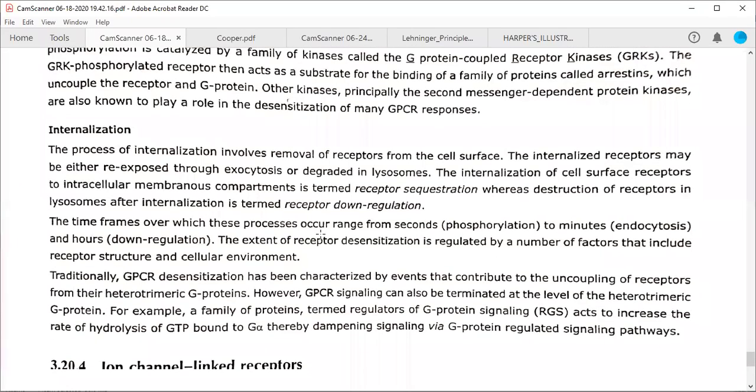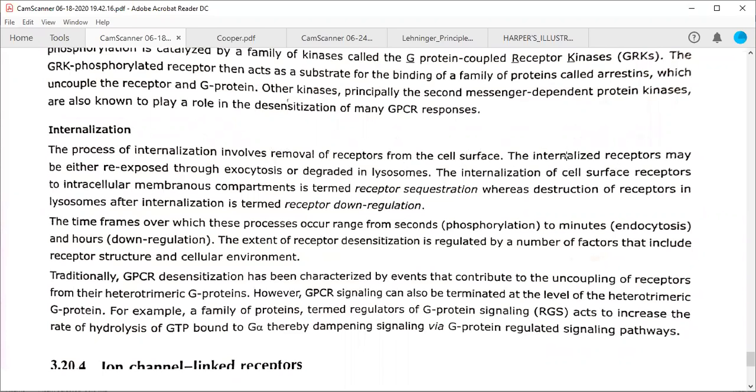Internalization, actually, the process of internalization is happening in the case of insulin receptor. For example, when there is too much of insulin, these receptors will go inside the cell so that they are no more able to interact with the insulin signal. Internalization involves removal of receptors from the cell membrane, so these are removed from the surfaces.